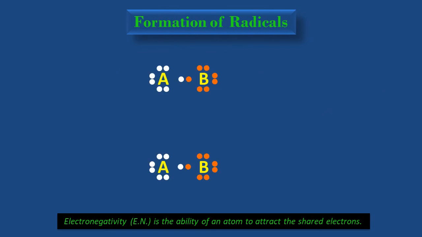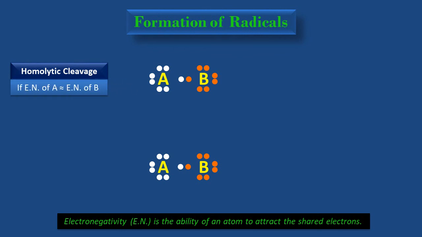Consider a molecule AB in which atom A and B each shares one electron, and this is the shared pair of electrons. Let's first discuss homolytic cleavage of the bond between A and B. Suppose electronegativity of A is approximately equal to the electronegativity of B, then bond cleaves in such a way that each atom A and B carries its electron back towards itself, which appears as a dot over their symbols.